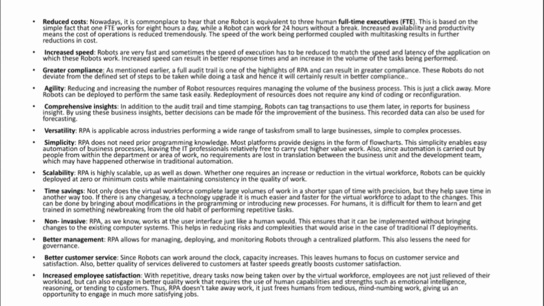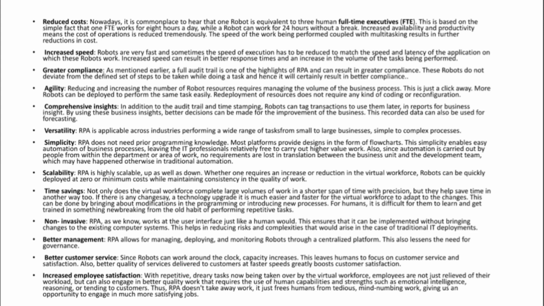Double the tasks can be done by the robot than the human. That's why cost can be reduced. You are going to hire fewer employees, so you can reduce the cost by paying less salary, right?